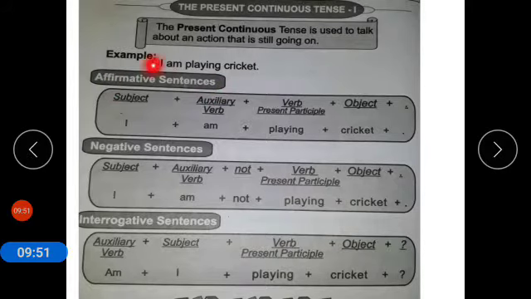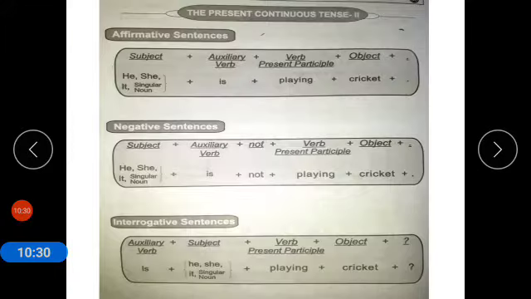Affirmative sentence. First of all, we take the example, I am playing cricket. So we are discussing am as an auxiliary verb. Subject plus auxiliary verb plus verb present participle, or you can say first form plus ing, and then object. So our sentence is I am playing cricket. Negative of this sentence will be I am not playing cricket. And interrogative of this sentence is, as we use our auxiliary in the start of interrogative sentences, am I playing cricket? Question mark.